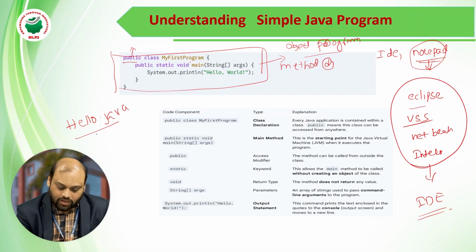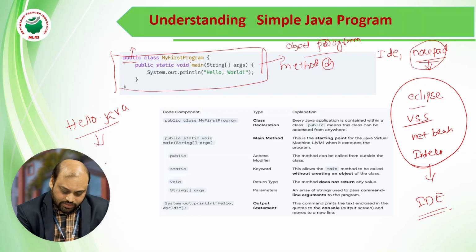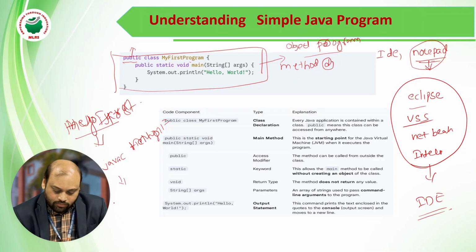Once I write this program, as we just discussed, we are going to compile it, with the file MyFirstProgram.java. Once I compile, I get the MyFirstProgram.class file.